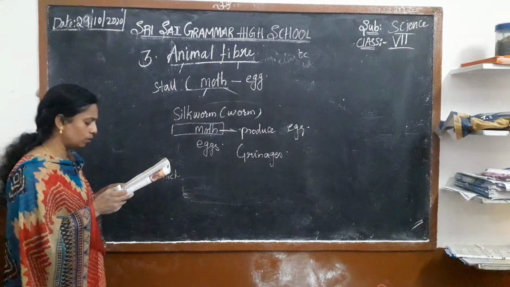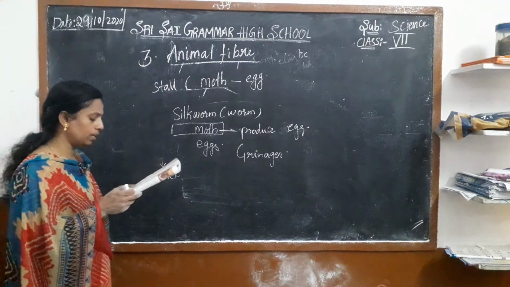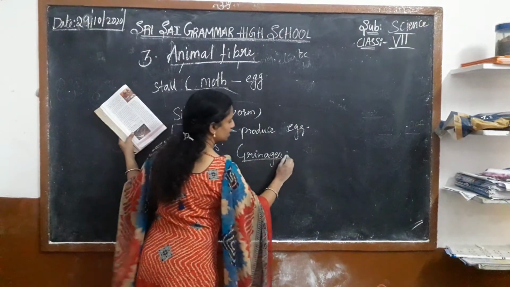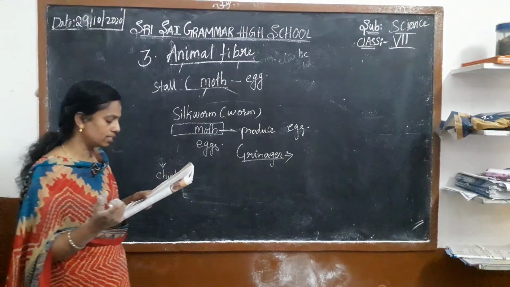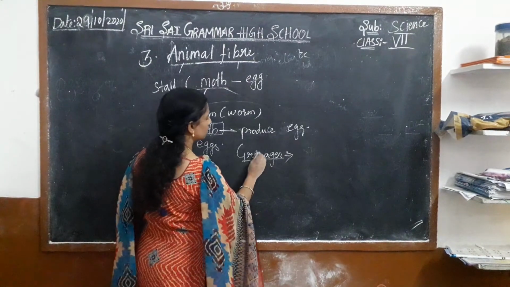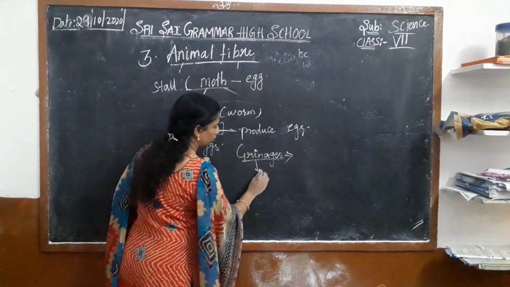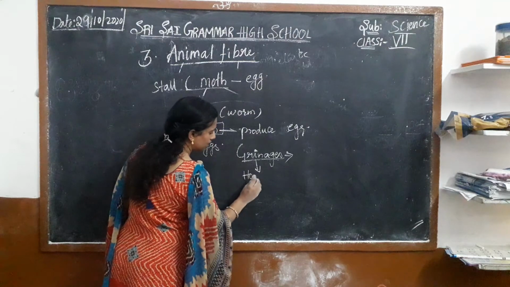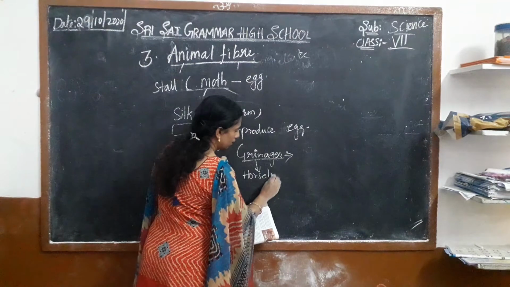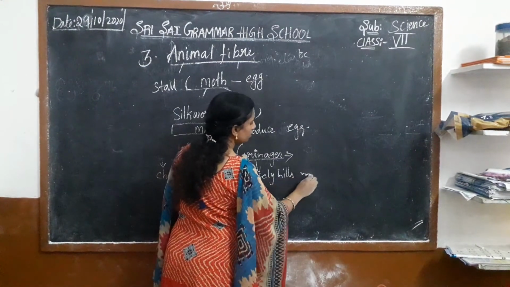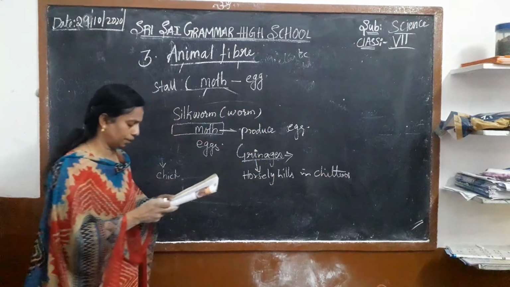I saw a big seed growing center at Horsley Hills in Chittoor district in AP. Greenage is nothing but a place where the eggs are produced and sold. In our state it is at Horsley Hills in Chittoor.